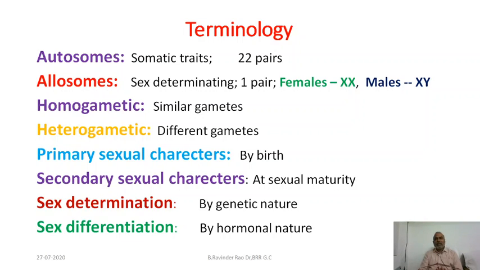Okay. Sex determination. Sex determination is a procedure by which the embryo becomes male or female. It is by genetic nature. Sex differentiation is only a phenomenon with which we can differentiate the sex. You can tell all males and all females by observing the external characters, secondary sexual characters. Sometimes sex differentiation may be wrong.